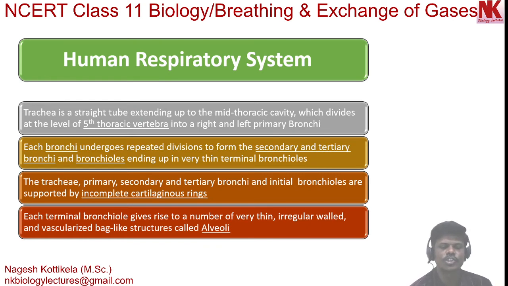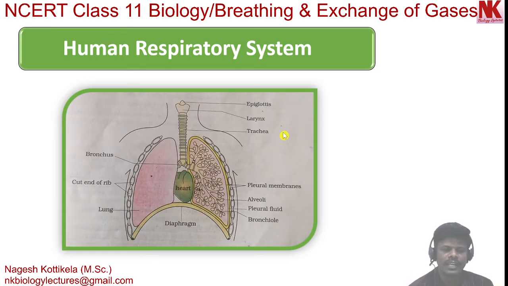Trachea is a straight tube extending up to the mid-thoracic cavity, which divides at the level of 5th thoracic vertebra into right and left primary bronchi. You can see in the diagram. So, here trachea is divided into bronchi, primary bronchi, left and right primary bronchi.